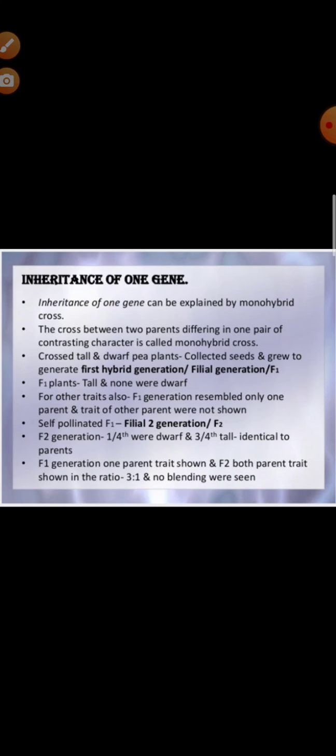Then he self-pollinated the F1 to get the F2 generation, where 1/4 were dwarf or short, and 3/4 were tall, identical to their dominant parents. In the F1 generation the trait of one parent was shown, and in the F2 both parent traits were shown in the ratio of 3:1, and no blending was seen. This is the concept of inheritance of one gene.